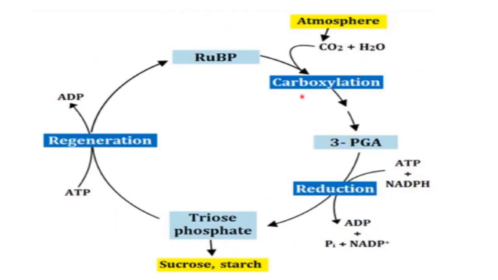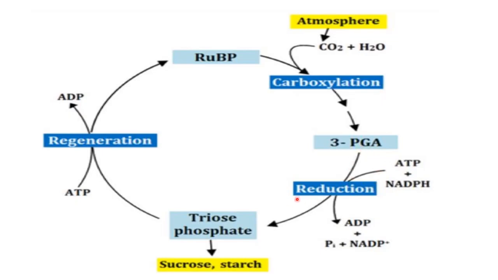Now you can see the carboxylation step here. So in the starting we have this RUBP as a 5 carbon compound. Okay, and this carbon dioxide is taken from the atmosphere. So this is the first acceptor of carbon dioxide. You need to learn what the first acceptor of carbon is. Okay, so this is RUBP. This RUBP is accepting the carbon dioxide, and along with water there will be the carboxylation, fixation of the carbon. Okay, and the first product that is formed after the fixation of carbon is PGA, that is phosphoglyceric acid, right?